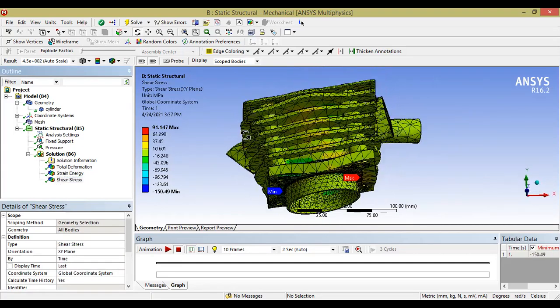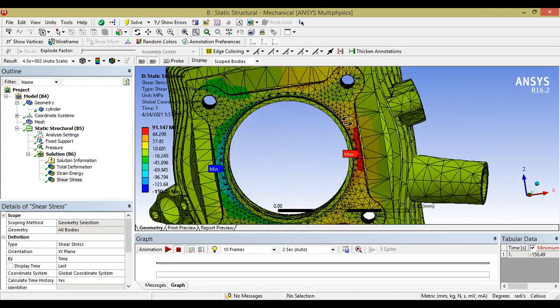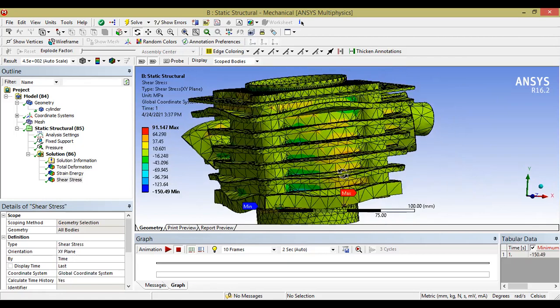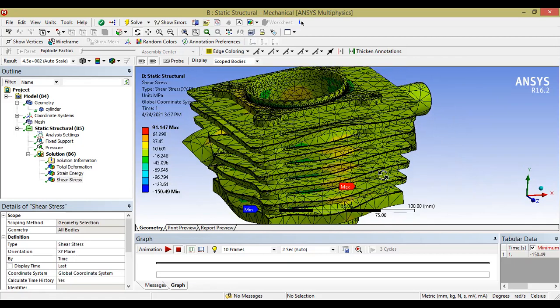And this is the shear stress area. This one has the maximum shearing area. Now, how to conclude? You can see the value is in megapascal, 91 megapascal over here is the shear stress. Then for the material which you are using, you have to see, considering the factor of safety, what the allowable shear stress is. If this 91 megapascal exceeds your allowable shear stress, then definitely failure has occurred. If it is less than your allowable shear stress, then failure has not occurred. So this is how you work on ANSYS.